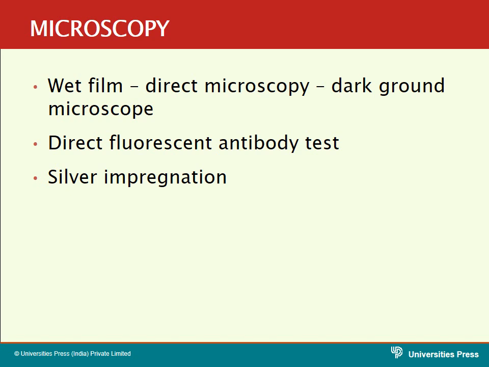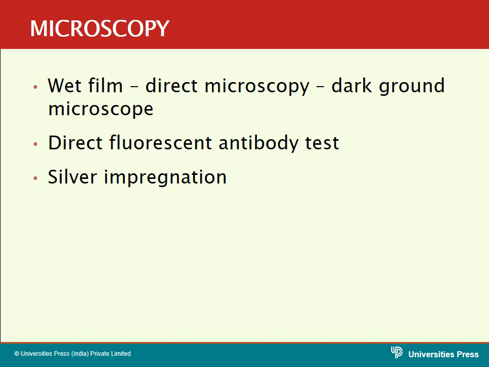All this can be seen in a wet film by direct microscopic examination. You can also go for the fluorescent tests. This includes the direct fluorescent antibody test. In this test, you put the antigen on the slide, and the fluorescent tagged antibody is treated with this antigen and you look for the fluorescence.